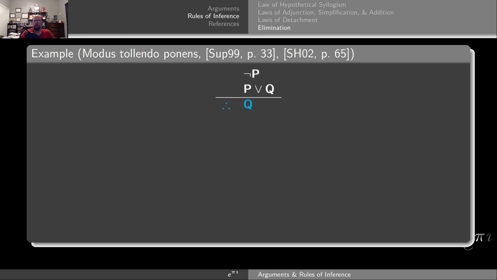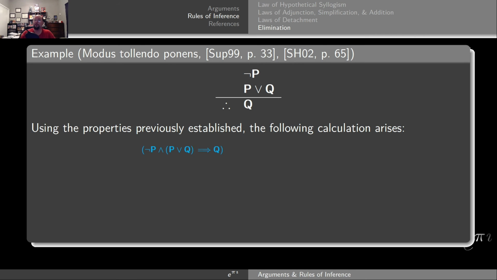So, to show that this is a valid argument, you can use a truth table, but I'm going to be using the previously established properties to do a calculation. So, let's take the conjunction of the two premises and see if that implies the conclusion, and see if this is a tautology. As before, I'm going to take the implication and rewrite it as negation of the hypothesis, disjunction with conclusion, and you notice this is already looking like the previous two cases for the laws of detachment. I'm going to have a distribution, I'm going to use De Morgan's laws, you're going to have the law of excluded middle, you're going to have the law of non-contradiction. The calculation is very similar. So let's go to it.